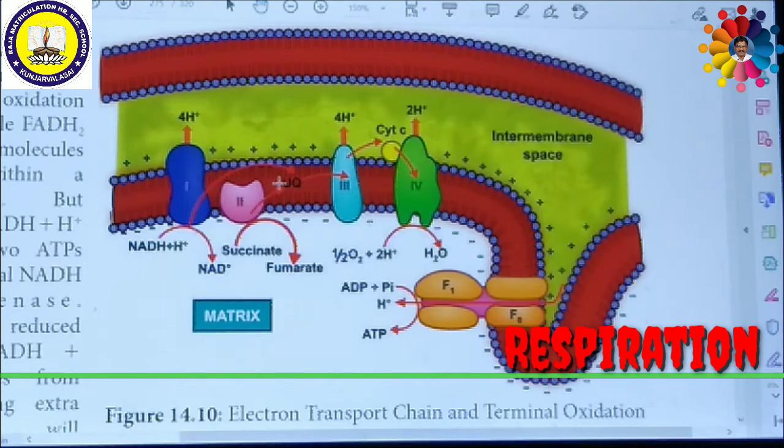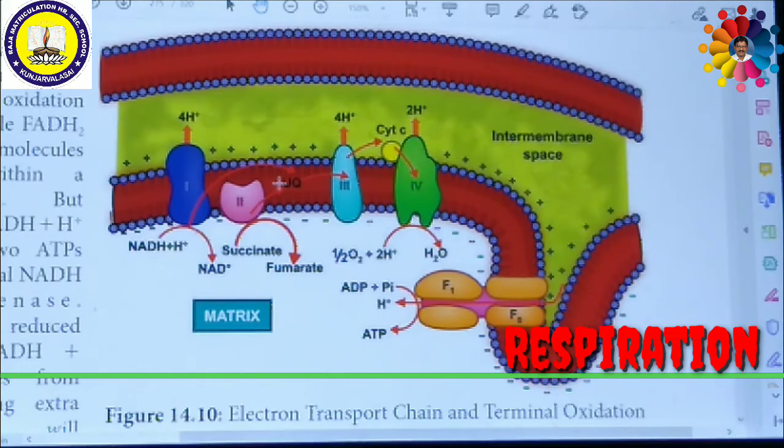Then complex 4, the green colored part in this picture, shows the cytochrome C oxidase complex. This complex contains two copper centers called A and B, and cytochrome A and cytochrome A3. Complex 4 is the terminal oxidase and brings about the reduction of oxygen to a water molecule.